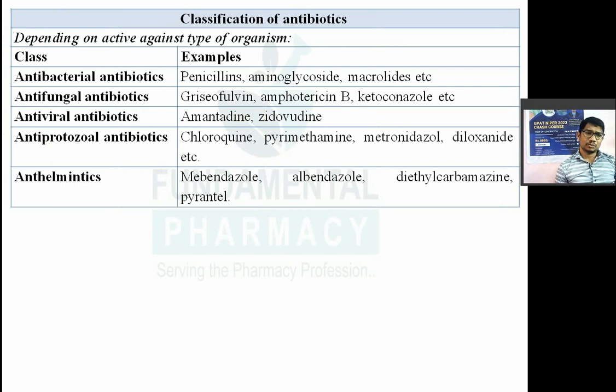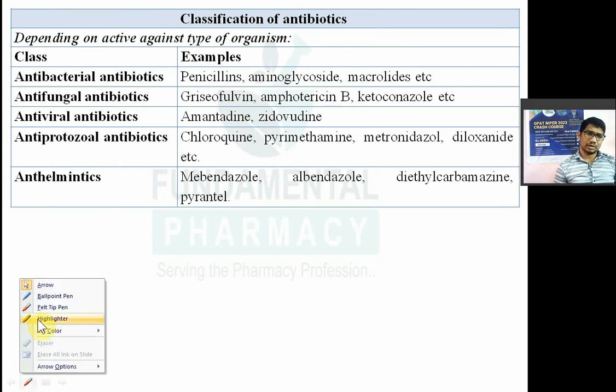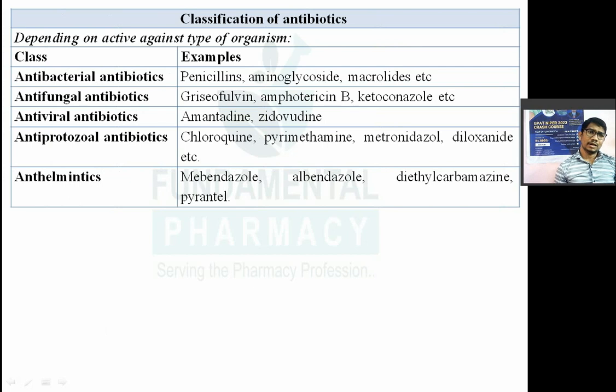So first way is the classification of antibiotic depending upon the activeness, or active against which kind of organism. So if antibiotic is active against the bacteria, it is known as antibacterial antibiotics. For example, penicillins, cephalosporins, aminoglycosides, macrolides. So these are effective against the bacteria, right? If antibiotic is effective against the fungus, known as antifungal antibiotics, right? For example, griseofulvin, amphotericin B, ketoconazole, etc., etc.